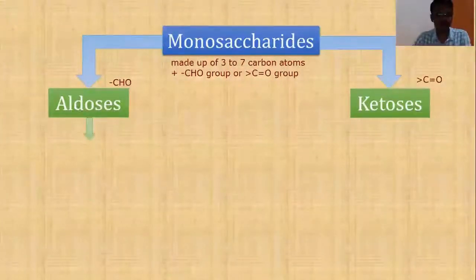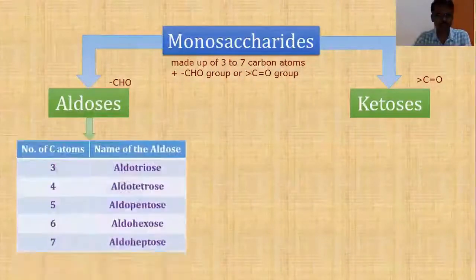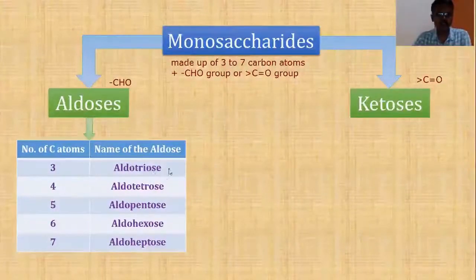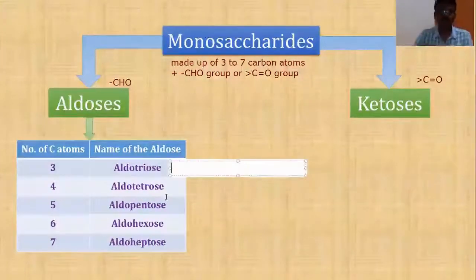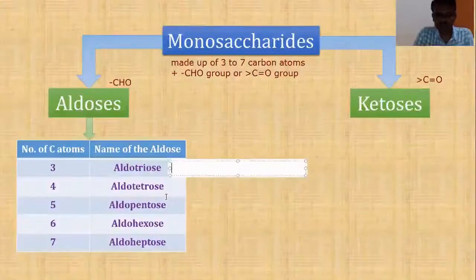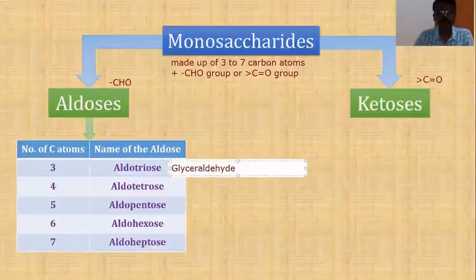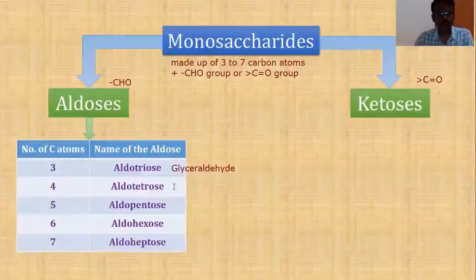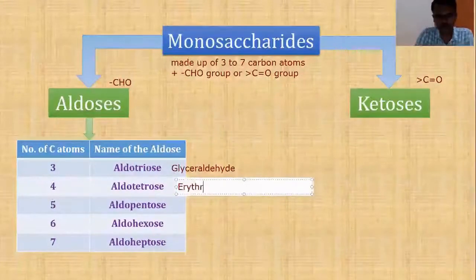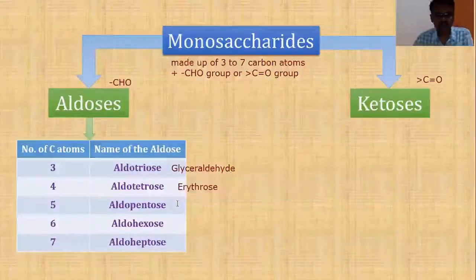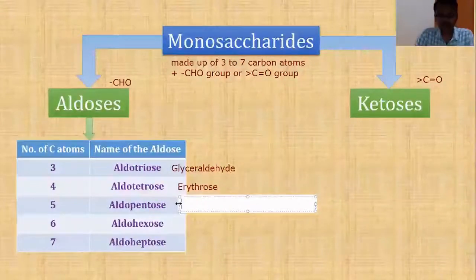Depending on the number of carbon atoms present and the aldehydic group present, aldoses are classified into different types. That is aldotriose, aldotetrose, aldopentose, aldohexose. At least up to aldohexose, you should know the examples. Let me give those examples because they have been asked in the examination. Aldotriose example, glyceraldehyde. Aldotetrose example, erythrose. Aldopentose example, ribose.